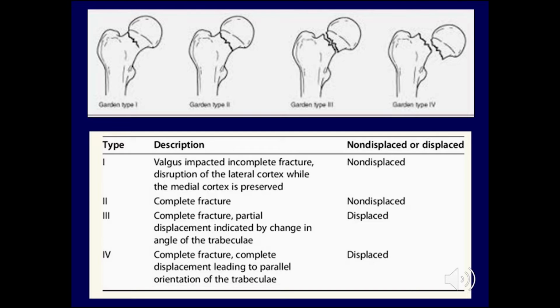Type 2 is a complete fracture yet non-displaced. Garden type 3 is a complete fracture with a partial displacement indicated by change in the angle of the trabeculae. And the last, type 4, is a complete fracture with complete displacement leading to parallel orientation of the trabeculae.